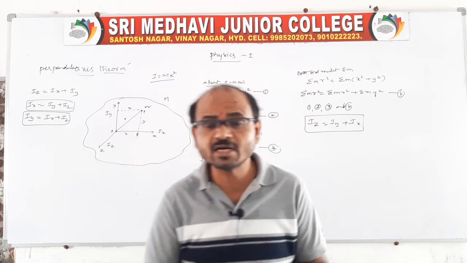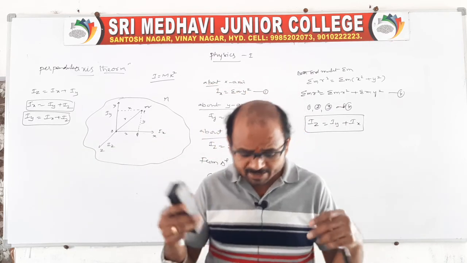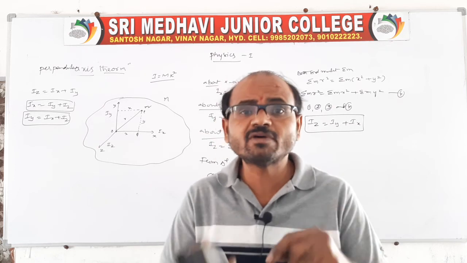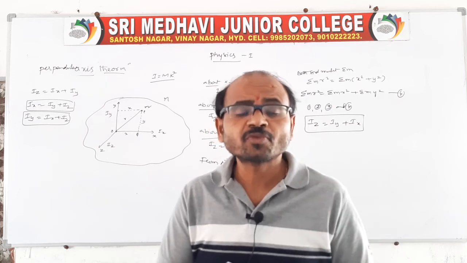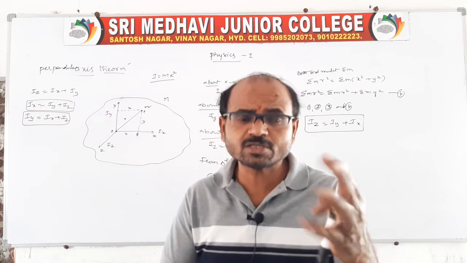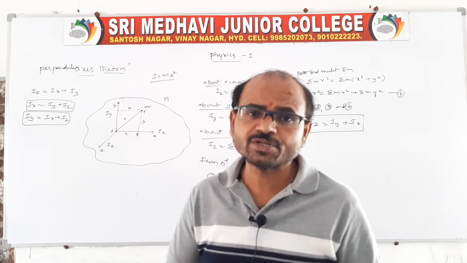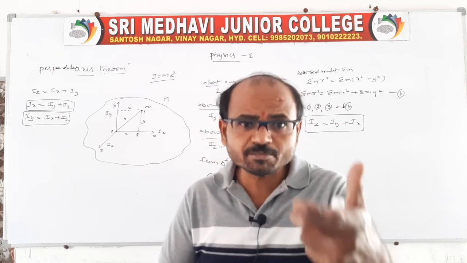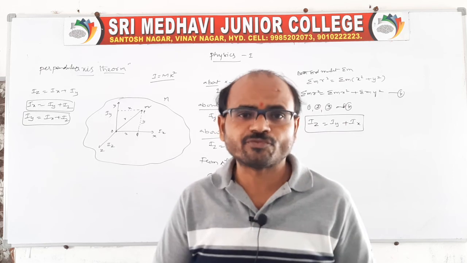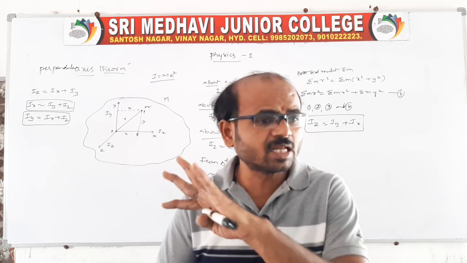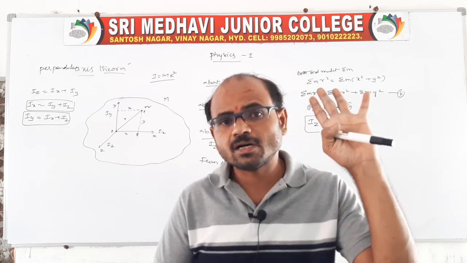Like this we have the applications. Now we have to prove them one by one. First we take the uniform thin rod, because we have different bodies. For that uniform thin rod, I will tell you one proof, only one proof. For all the remaining ones, I will give you the moment of inertia directly.